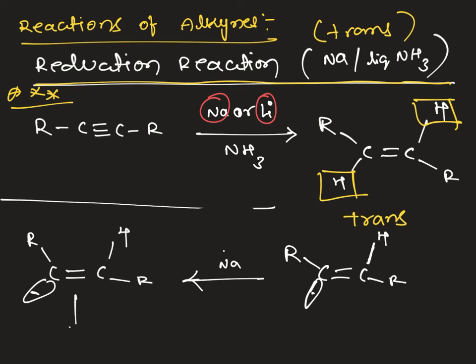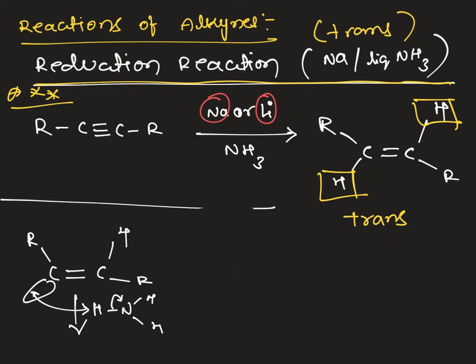Again one more ammonia molecule will come here and donate a proton, and Na+ and NH2 minus leave as sodium amide, NaNH2, and we get the trans product. So this is the mechanism path it will take with sodium metal in liquid ammonia.